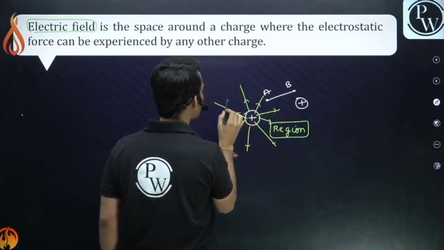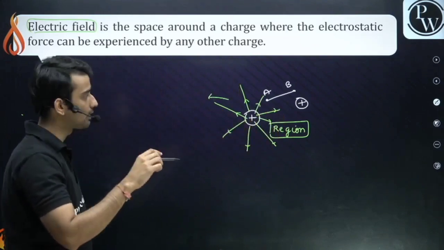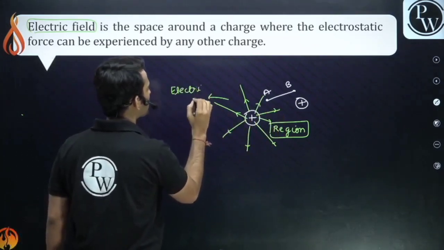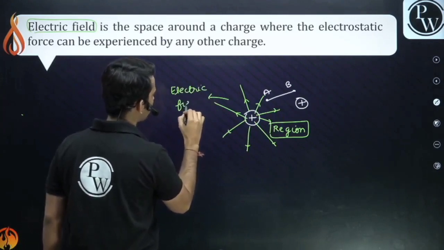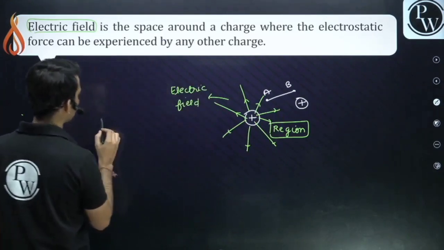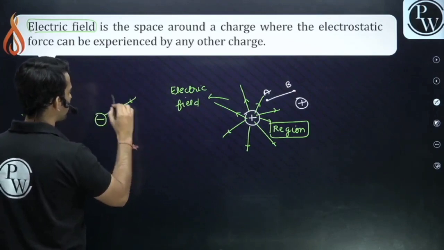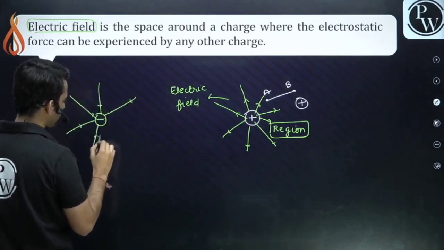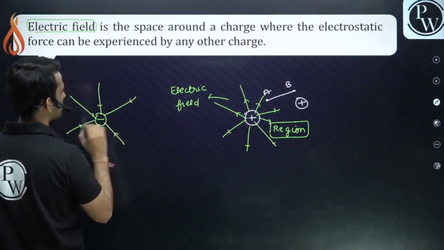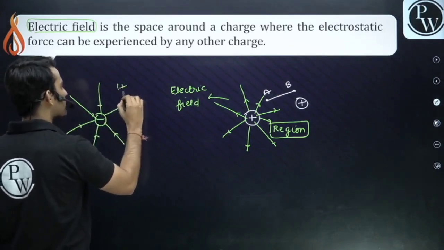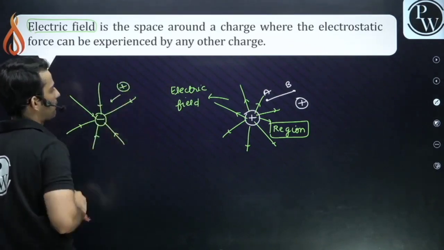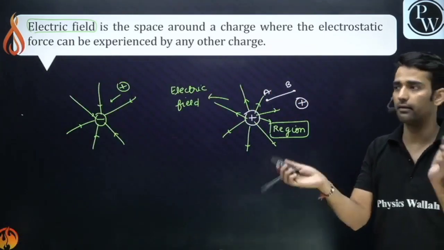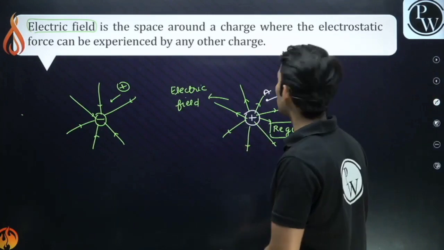Every charge has a certain region around it, whether it is positive or negative. In that region, another charge can experience some force, right? Similarly, for a negative charge, we have an electric field like this. If I bring any positive charge, it will experience some attractive force in this region only. That's why it's called a field. So what is the electric field, guys?